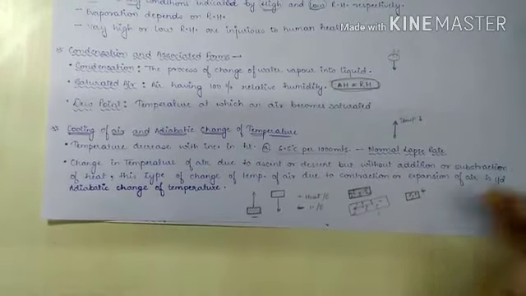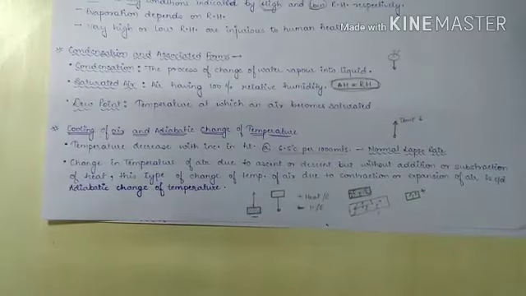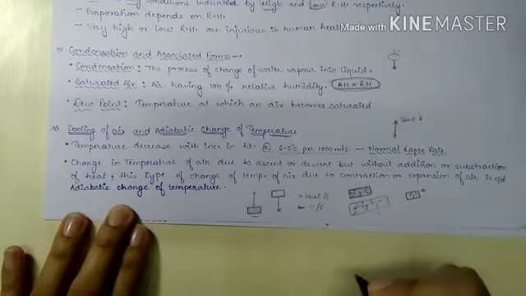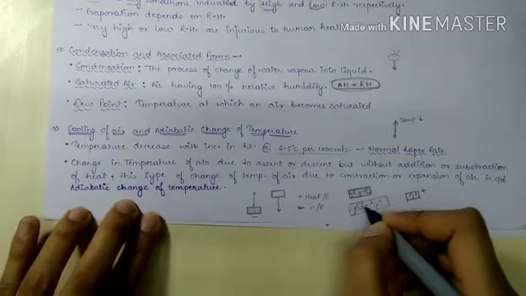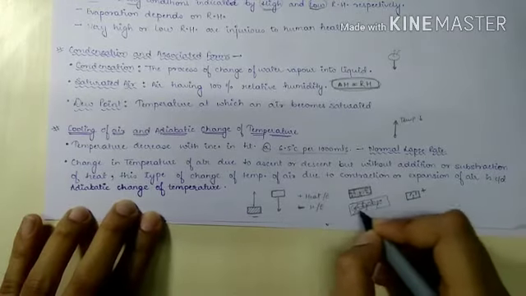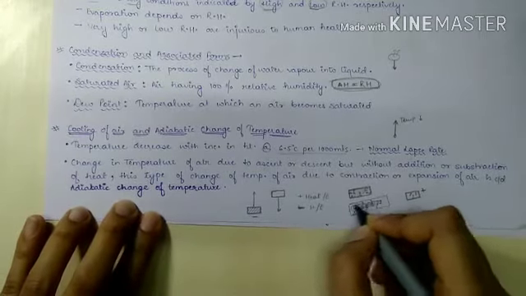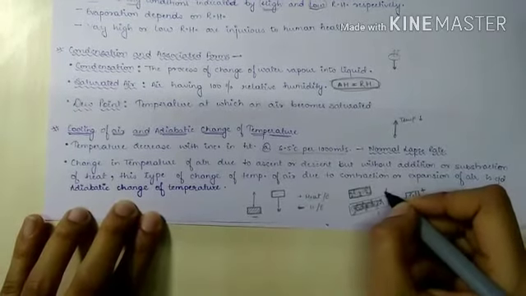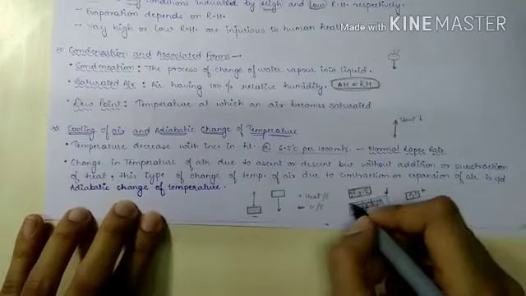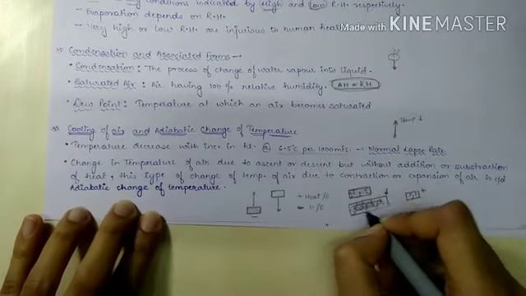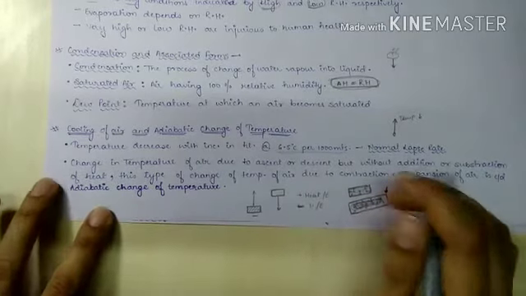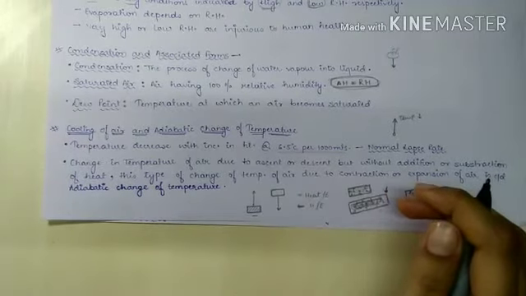So this increase and decrease of temperature is due to internal collision. This is an internal thing. The outer atmosphere is not having any effect on this. So this is known as adiabatic change of temperature.